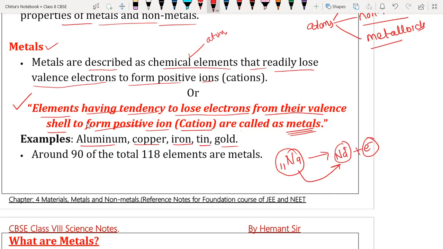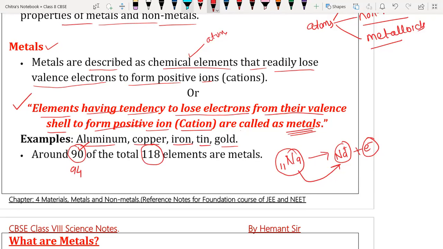All are metals. Earlier we used to study around 90 metals, but now we have 94 metals in our periodic table, and in the periodic table we have a total of 118 elements. I'm just giving you brief information.